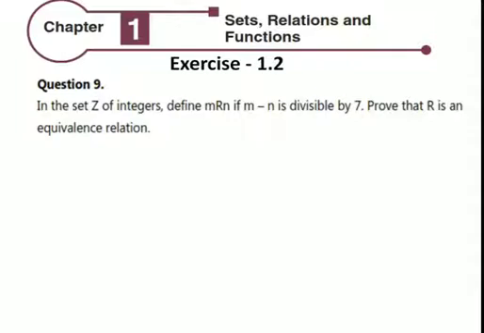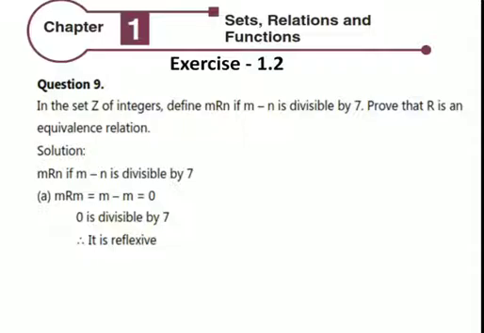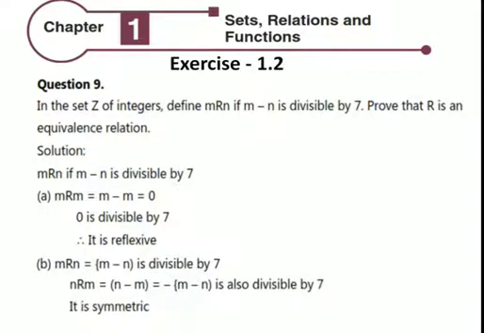In the set Z of integers, define M R N if M minus N is divisible by 7. Prove that R is an equivalence relation. Solution: M R N if M minus N is divisible by 7. M R M: M minus M equals 0, and 0 is divisible by 7. It is reflexive. M R N, M minus N is divisible by 7. N R M: N minus M equals minus (M minus N), which is also divisible by 7. It is symmetric.